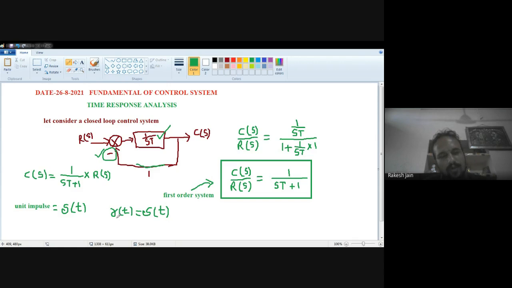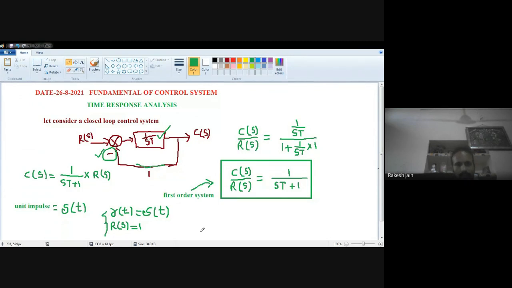It means we need the RT value, then convert it into the Laplace transformation. So RT is, let's suppose, del t. It means the input is a unit impulse. So what is the Rs value? Whenever we perform the Laplace transformation of a unit impulse, it will be equal to 1 always.